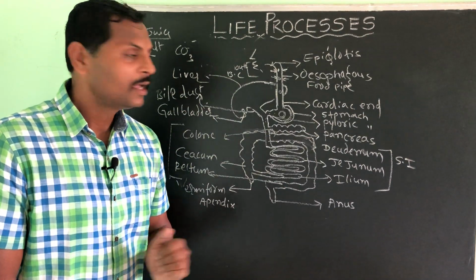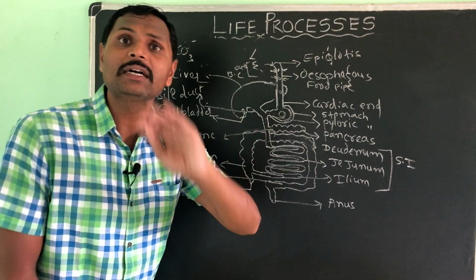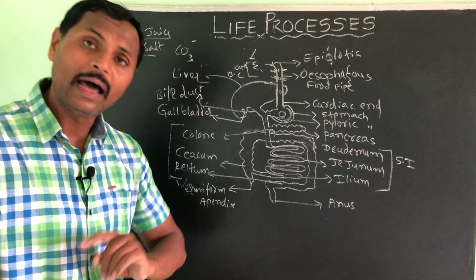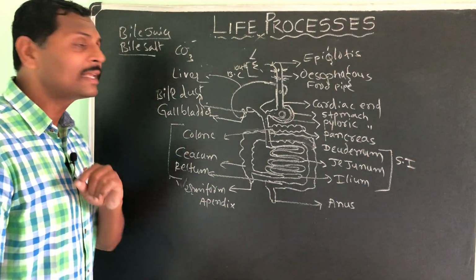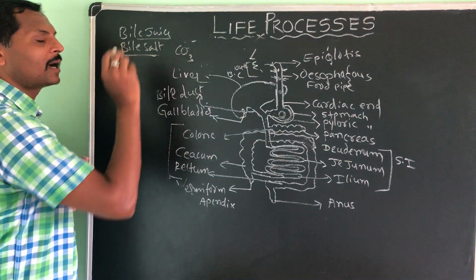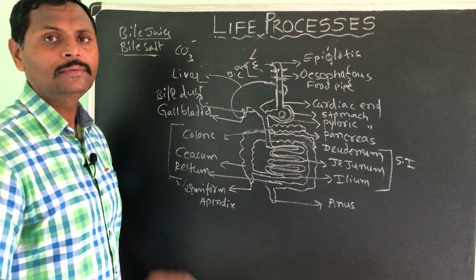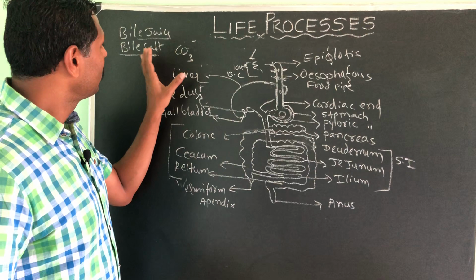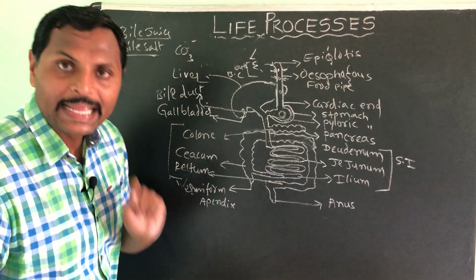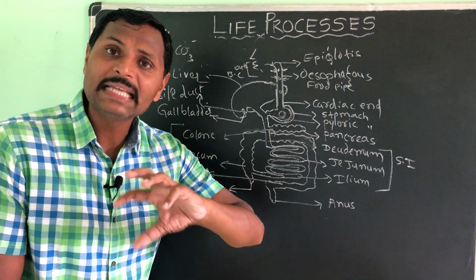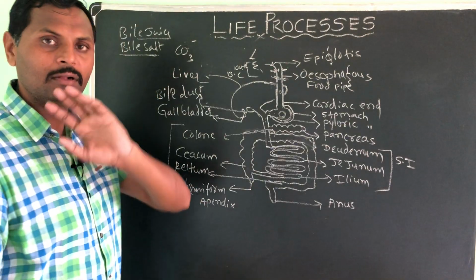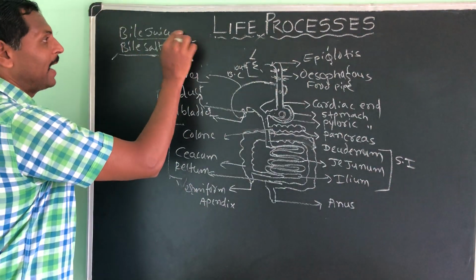That's why this acidic food has to be converted into alkaline. That work is done by the bile salt or the carbonate ions. Okay, please take down. A function of bile salt is conversion of acidic food into alkaline one. Okay, that is over.